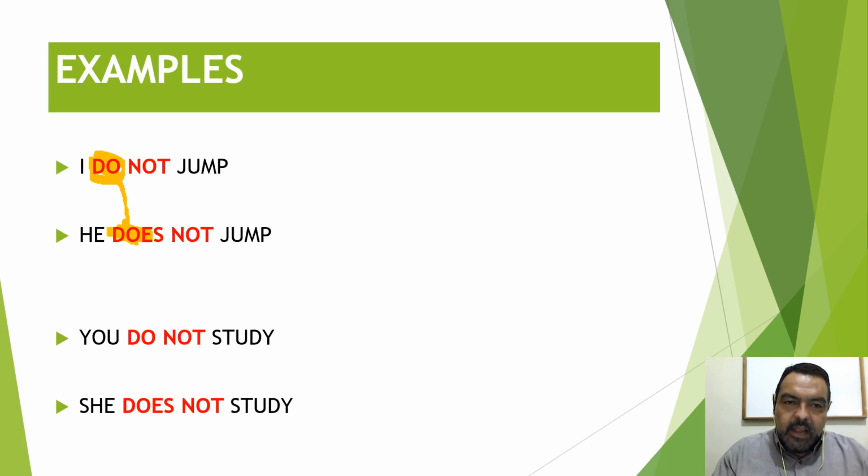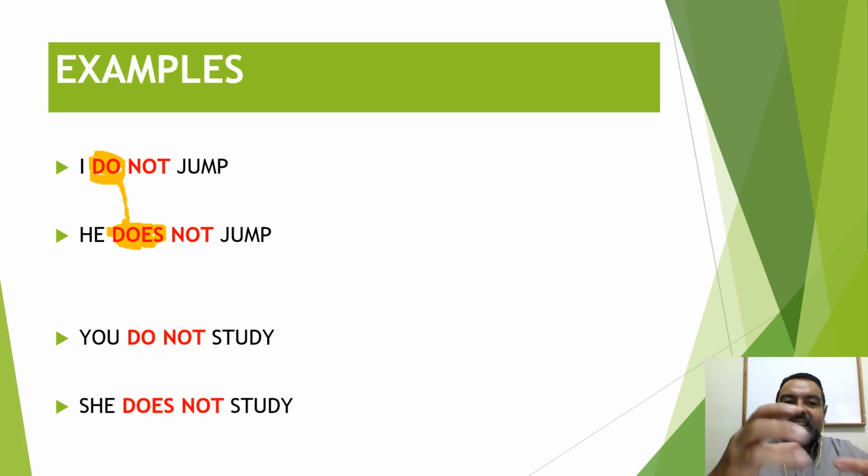You see? The auxiliary verb takes the conjugation. So we don't need to conjugate this verb because the auxiliary verb is taking the action of being conjugated. Conjugamos el auxiliar y ya la oración está afectada. All right? That's why we leave this verb alone. Let's move to another example.